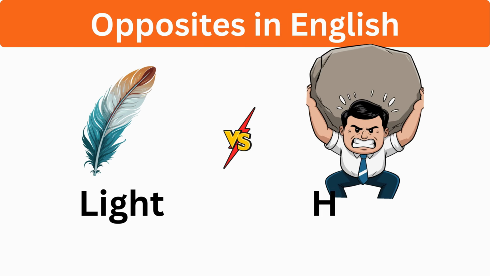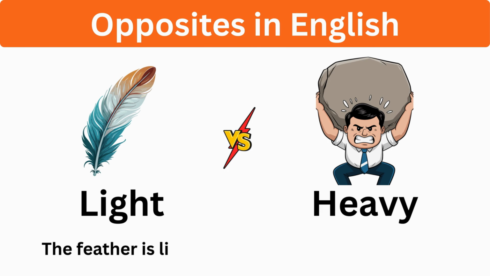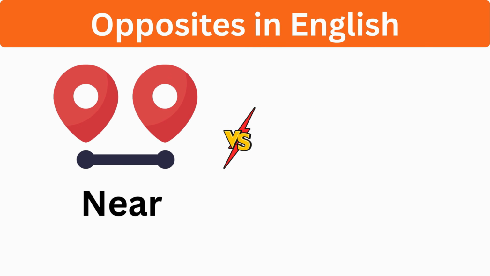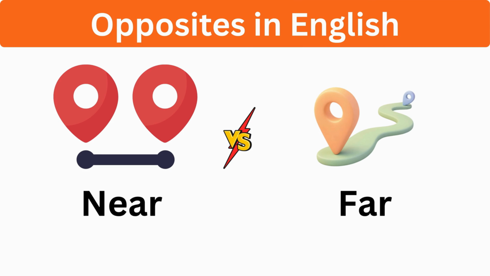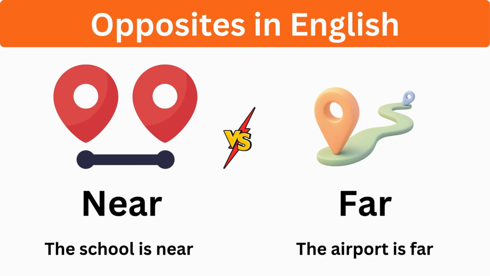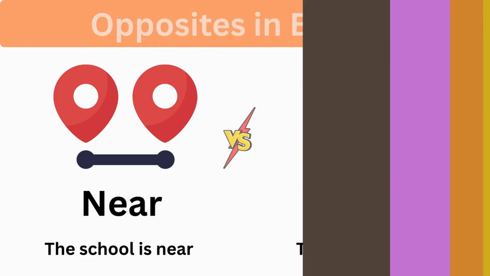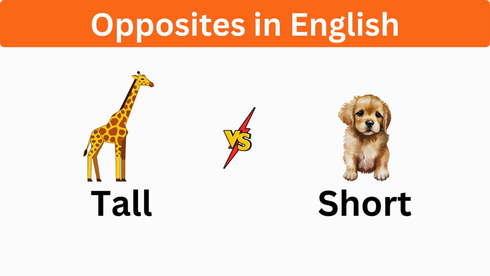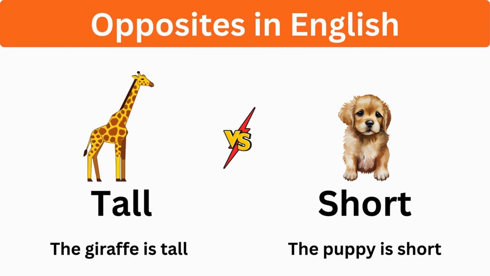Light, heavy. The feather is light. The rock is heavy. Near, far. The school is near. The airport is far. Tall, short. The giraffe is tall. The puppy is short.